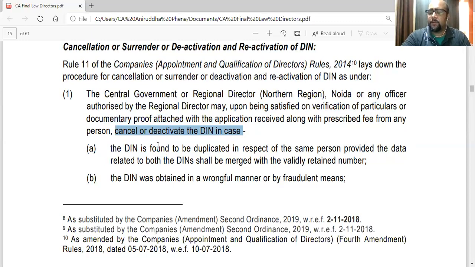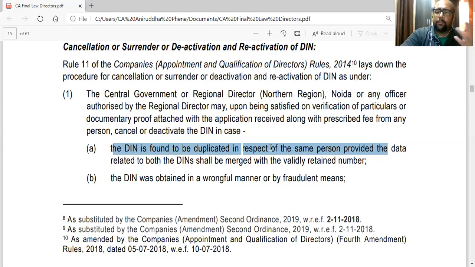So in these cases, the government, if it has received an application along with the proof, along with the fee, they might cancel the DIN. Firstly, the DIN is found to be duplicated in respect of the same person, provided the data related to both the DINs shall be merged with a validly retained number. So if a person has been allotted two DINs by mistake, so it has been duplicated, then the person can intimate that please cancel one of the DINs, merge that into one.